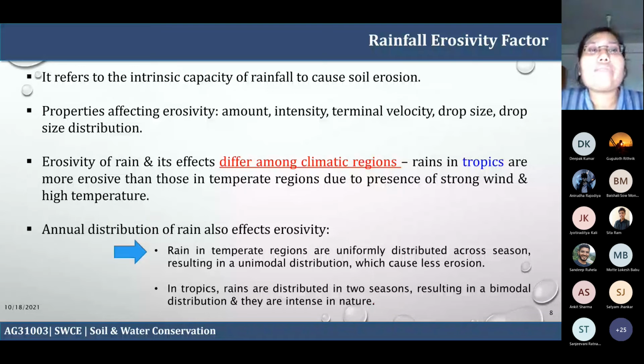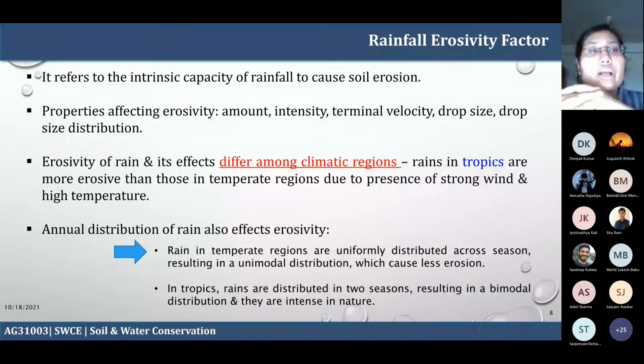Erosion is whatever soil is already gone because of erosion, and erosivity is the capacity to erode this soil. The properties that affect erosivity are the amount, intensity, terminal velocity, drop size, and drop size distribution.